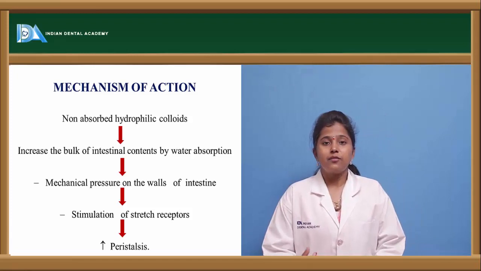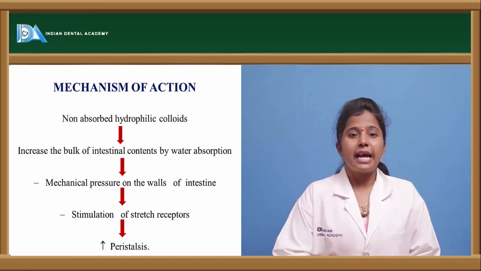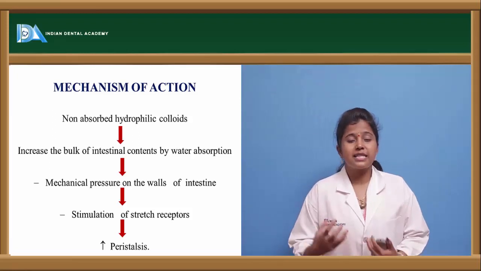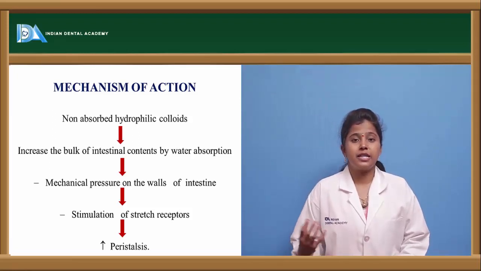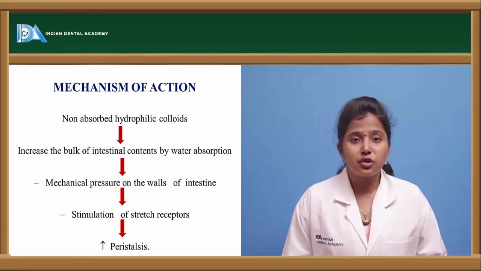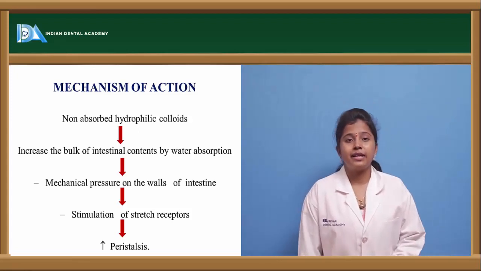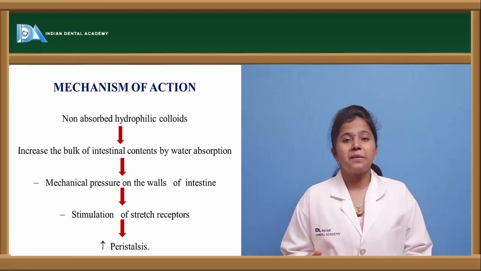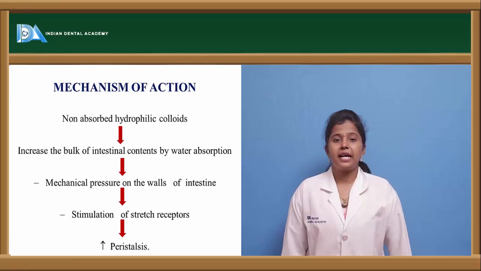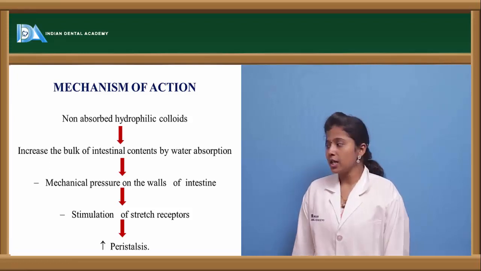So the undigested food which is present, these drugs absorb the water. When water is absorbed by these drugs, they add some bulk to the gastric contents, and when fluid is added to that undigested food, it becomes soft and is very easily defecated. And if it becomes soft, then the peristalsis movement of the smooth muscle will also be good, and thereby they act against constipation.